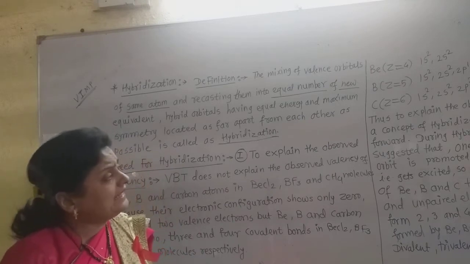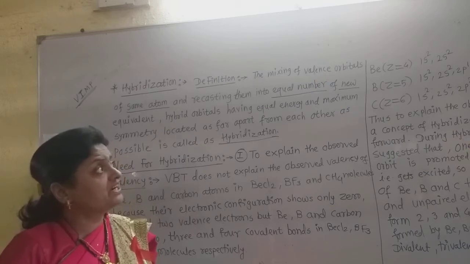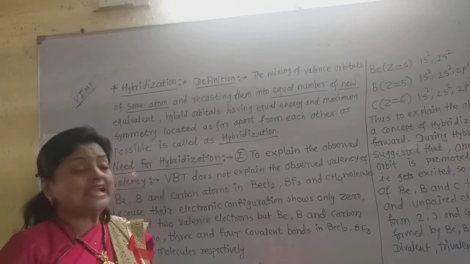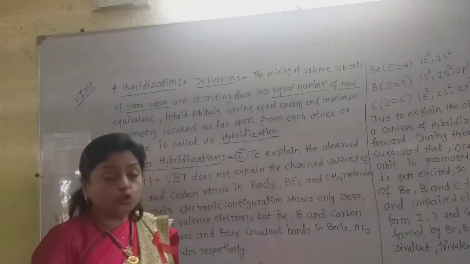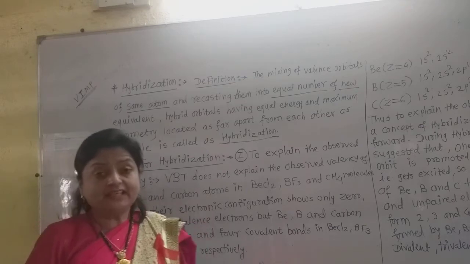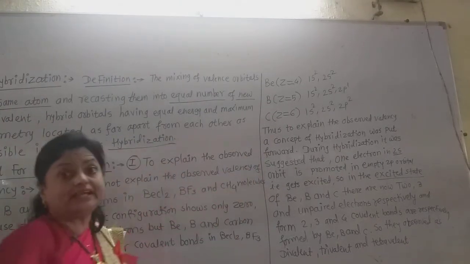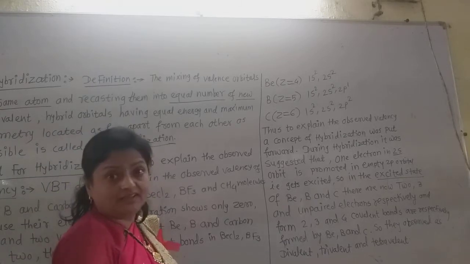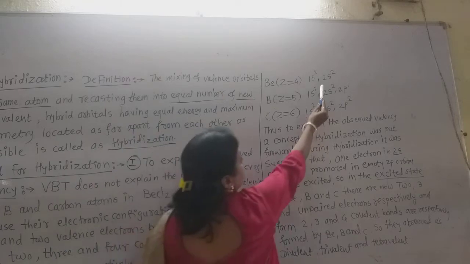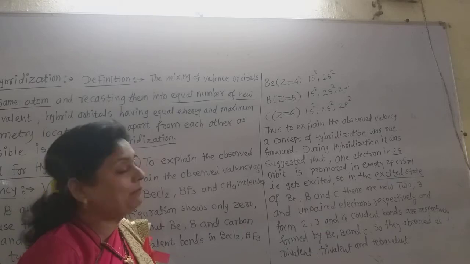Again, beryllium having atomic number 4 has the electronic configuration 1s2, 2s2, and boron having atomic number 5 has electronic configuration 1s2, 2s2, 2p1. Now what we see in the electronic configuration of beryllium, boron and carbon is that the 2s shell is completely filled with 2 electrons, so there is no unpaired electron in beryllium.